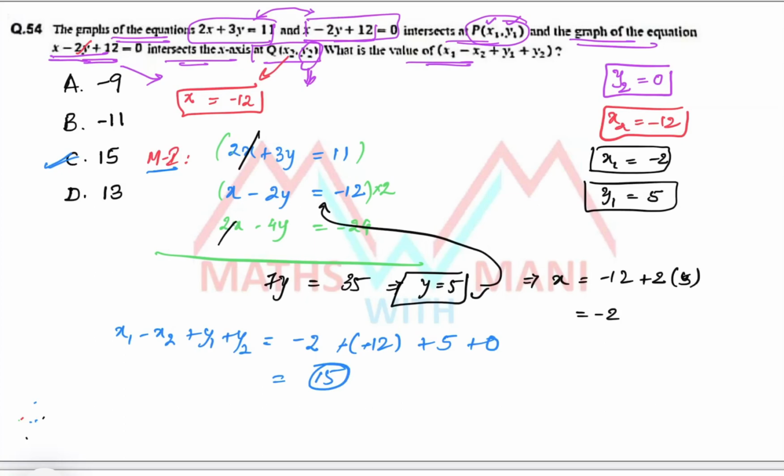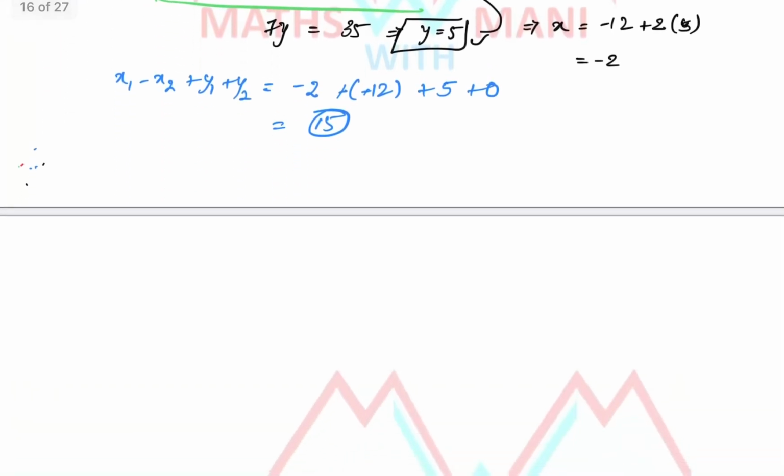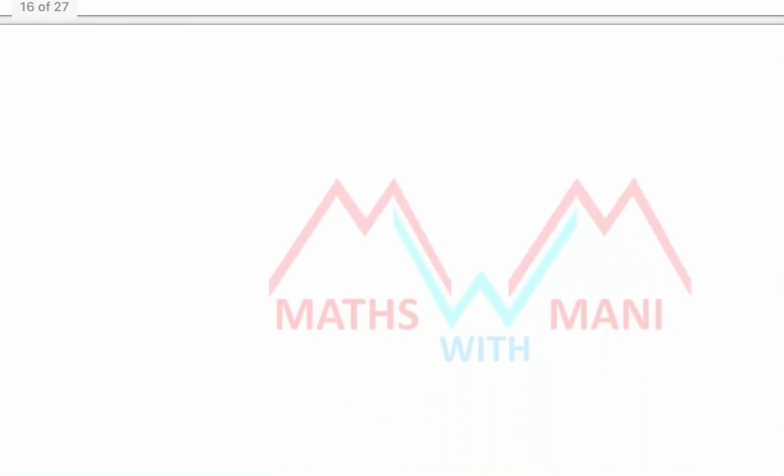We have another method also. I'll tell you another method, that is the direct method. Many of you know this method or solved it in your intermediate. So what are the equations? 2x plus 3y minus 11 equal to 0, and another one x minus 2y plus 12 equal to 0. You can solve this using this method, that is you have to write down the x, y and constant can be represented as 1.